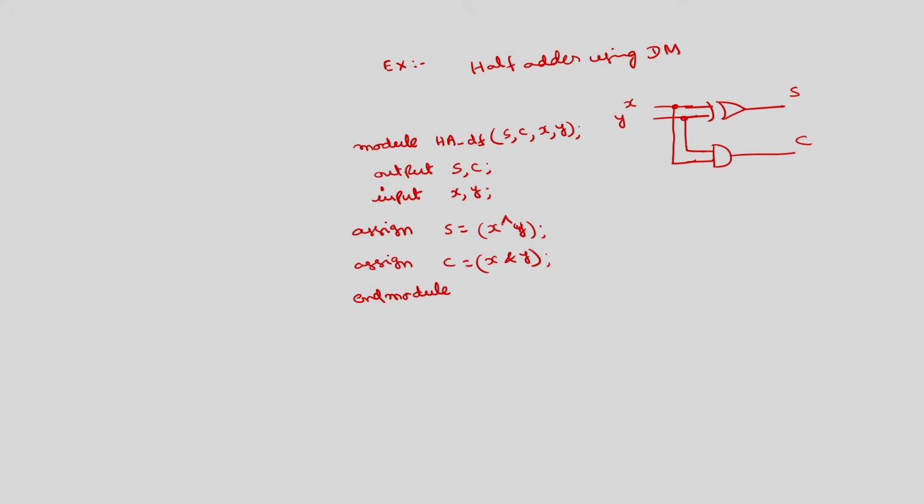This is one way to write this Verilog code in data flow modeling. Another concept is concatenation. This is a principle called concatenation. It can be applied on scalars as well as vectors.